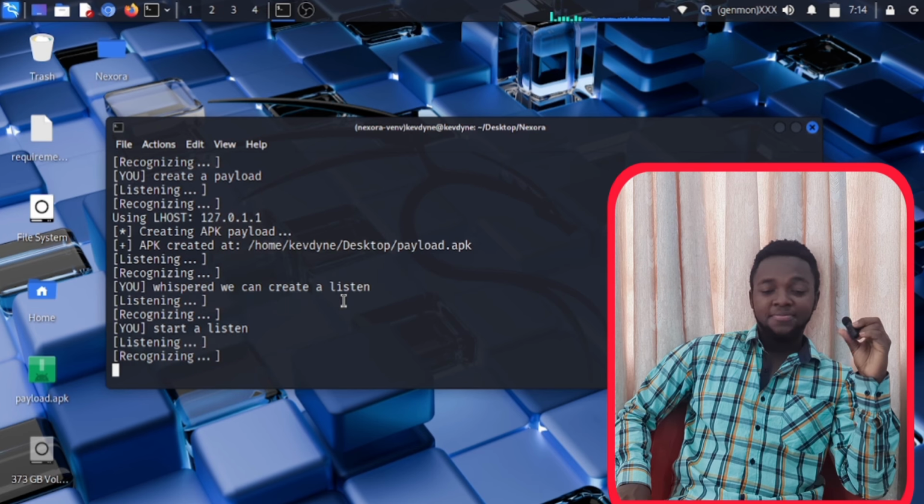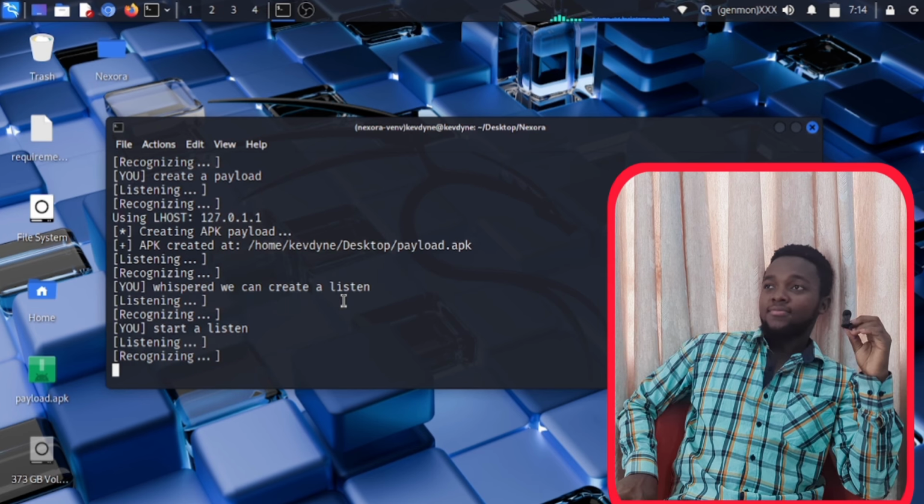4444. 127.0.1.1. Starting Metasploit listener. Well, it is true. What we just saw there, it is true.